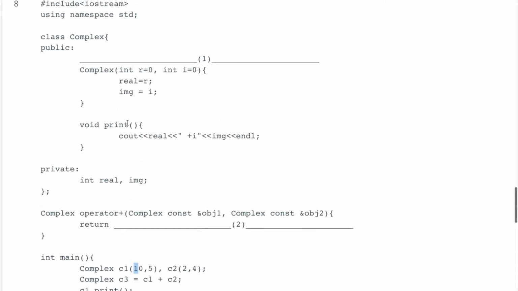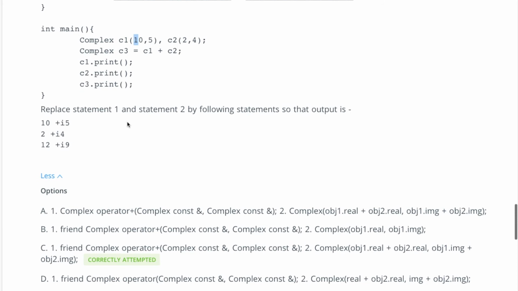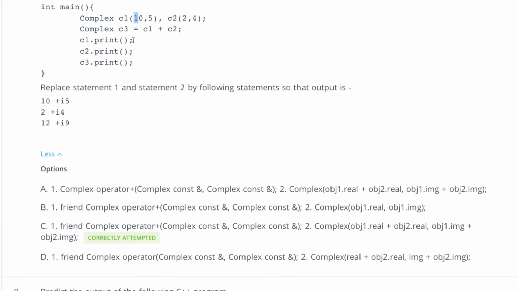You can look at the question carefully and then understand this. So when we print c1 dot print, it will print 10 plus i5. When we print c2 dot print, it will print 2 plus i4, and when these both are added, it will print 12 plus i9.